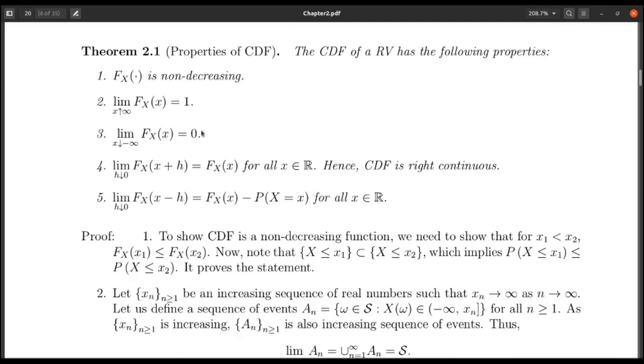So let us now try to prove this theorem along with the intuitive meaning of these different properties.